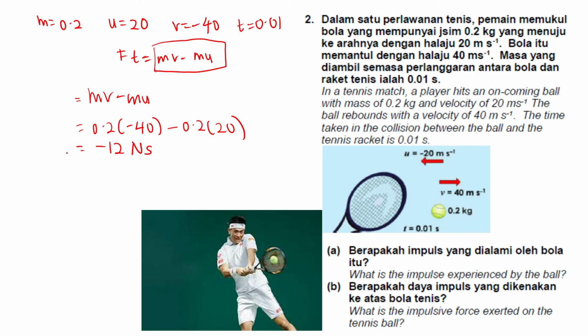The next question asks you to find the impulsive force. So this is the formula. Do I need to calculate again? No need, because mv minus mu is already calculated here, right? So we just directly use the answer. This one I have to divide by 0.01. So it becomes negative 1200 Newton. So that's the answer. The negative is actually to show the direction.